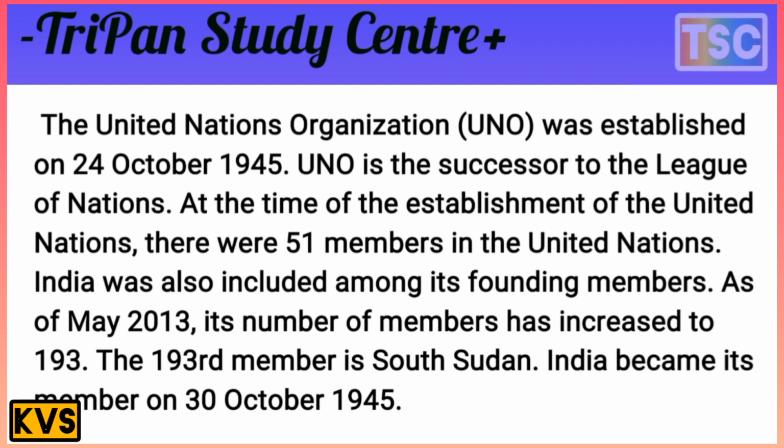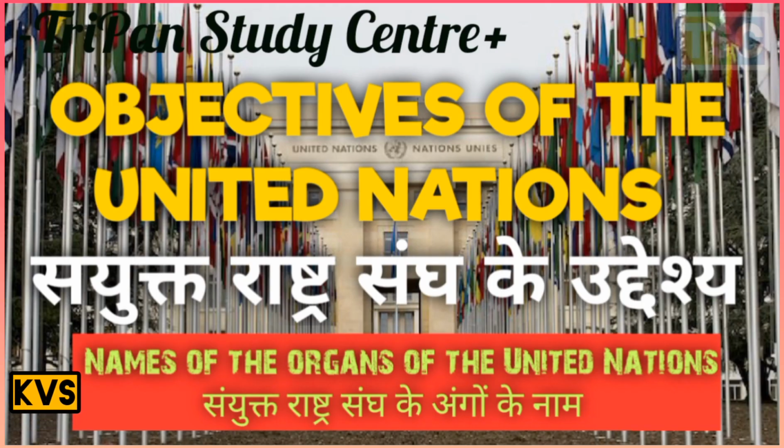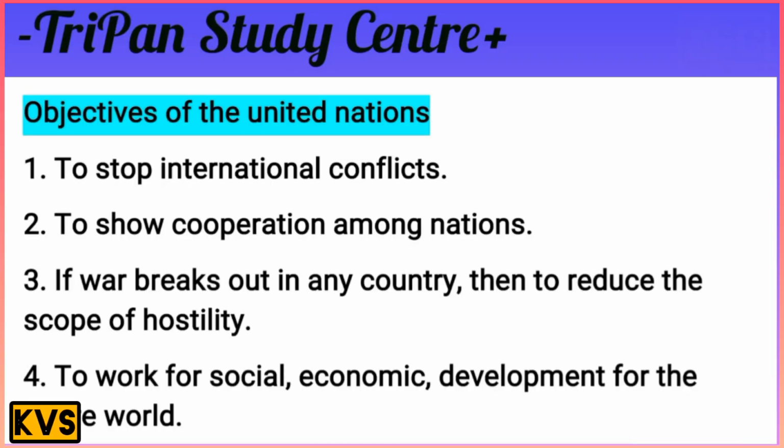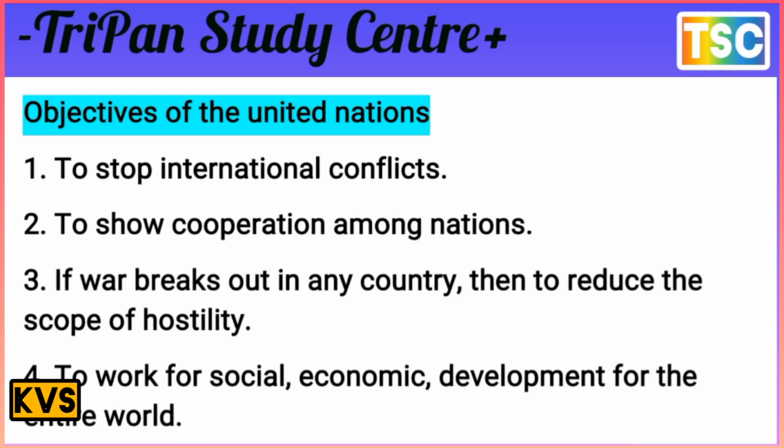The next point: objectives of the United Nations. The first objective is to stop international conflict and to show cooperation among the nations.